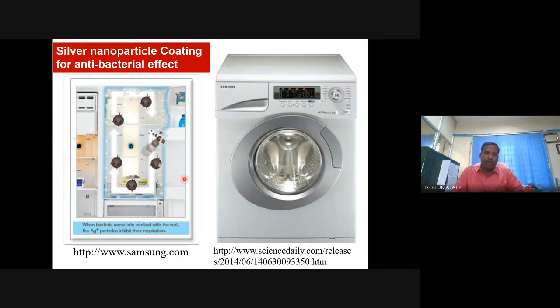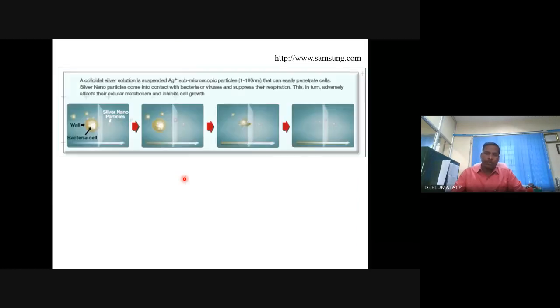There was some ambiguity in silver technologies, but the point is that having a nano coating of silver can effectively arrest bacterial growth, and the unpleasant odor can be avoided from the refrigerator or even from your washing machine.